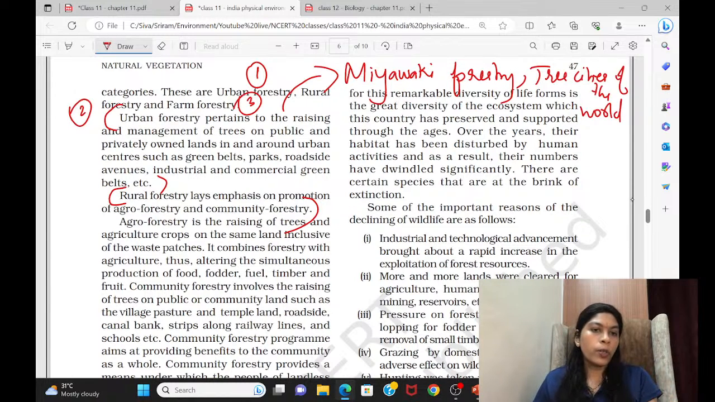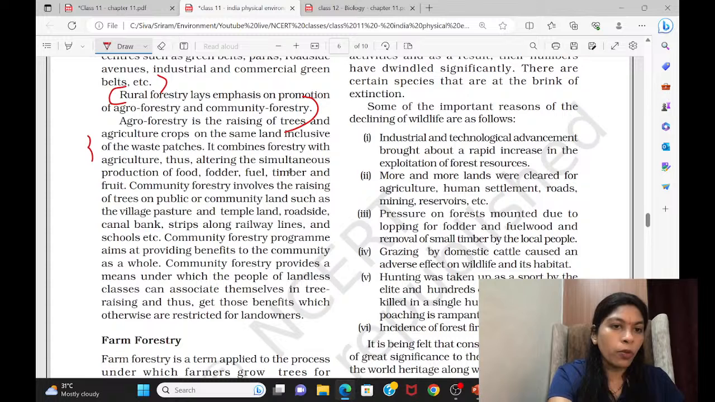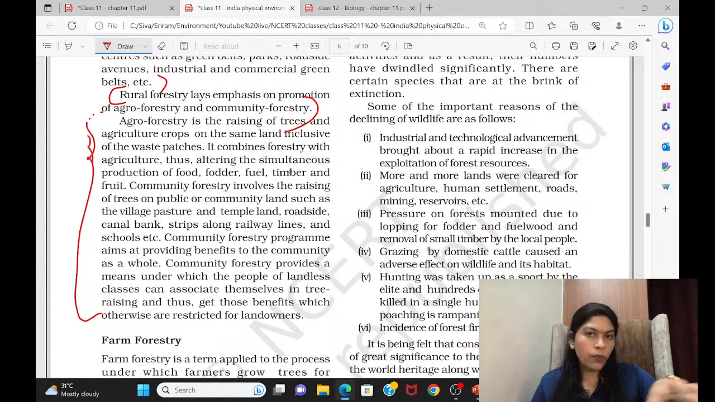Then come to rural forestry. Rural forestry is also based on agroforestry. It is again divided into agroforestry and community forestry, as we know. So again, they have discussed what is meant by agroforestry and what is meant by community forestry. Agroforestry means that in the cultivation of crops, intermediately they will be planting trees. Trees will give fruits, wood, and various other benefits. So for that purpose, they have trees in between the cropland.